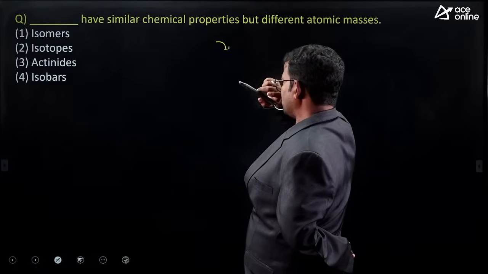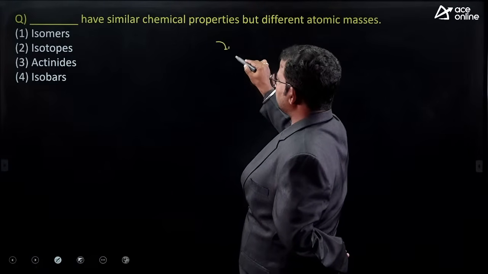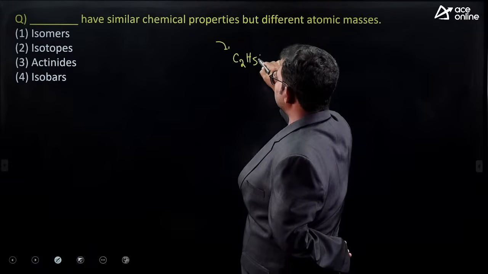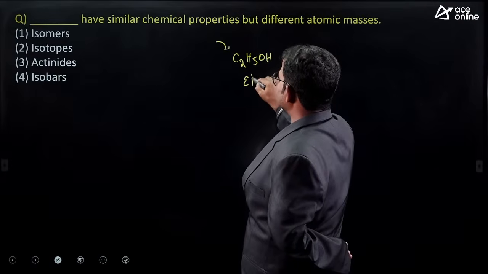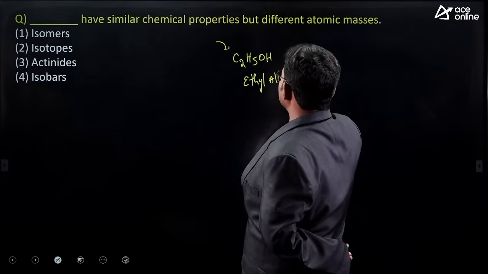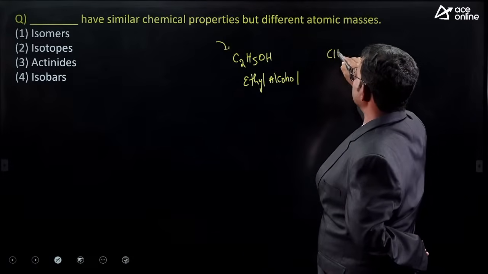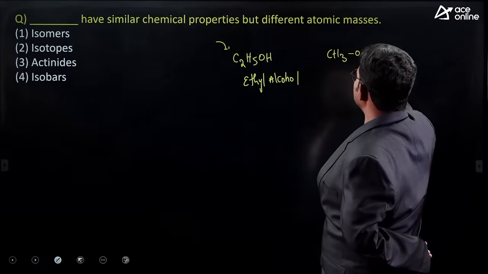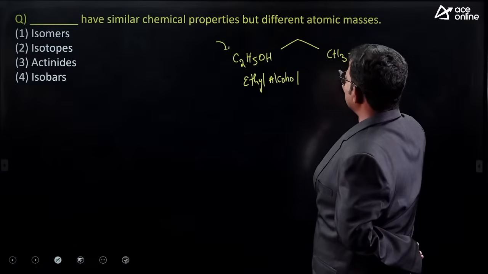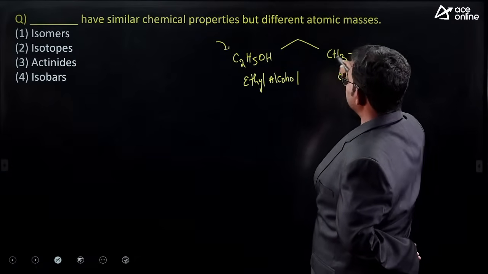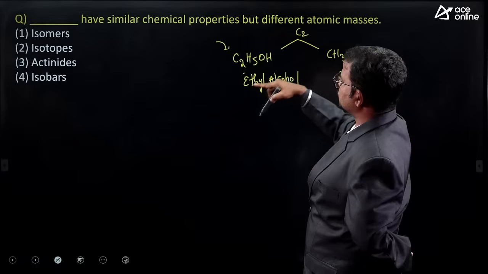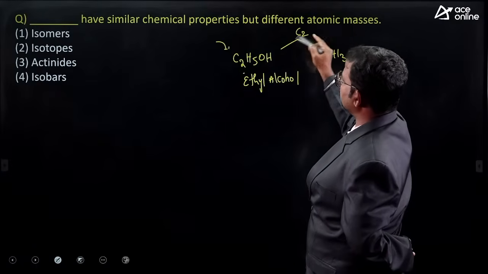Isomer means C2H5OH, this is ethyl alcohol, and CH3OCH3, this is ether. What is the molecular formula? How many carbons exist here? 2. How many hydrogens? 5 plus 1, 6.